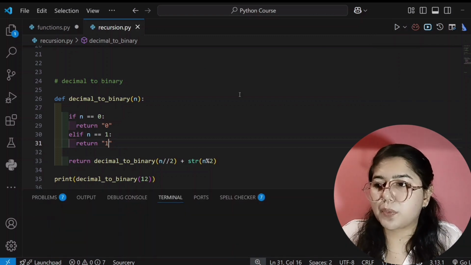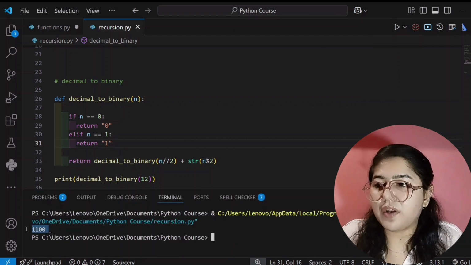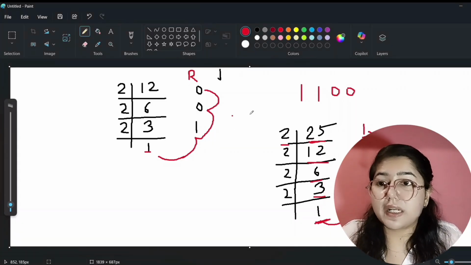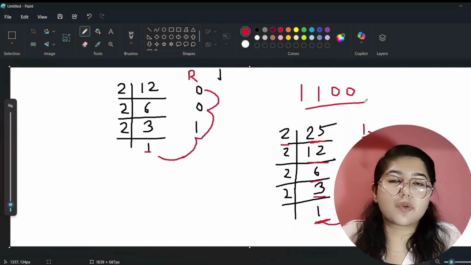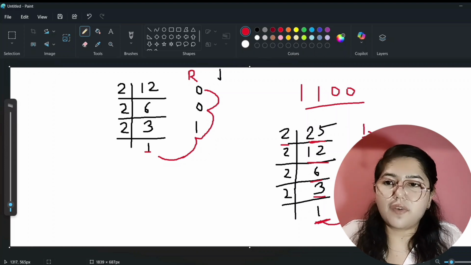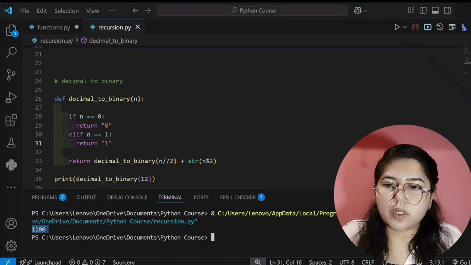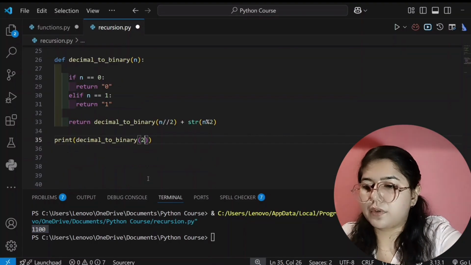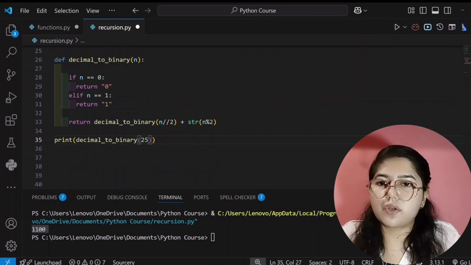So now we have written our code, and now I will run this code. So let's see what output will come. See here, 1100. Let's see our answer also. 1100 means it's showing the correct output, right? So we have written our correct code. If I tell you to find the binary for 25, its answer is 11001. Okay, so let's see. I will write here 25. So now again I will run this code.